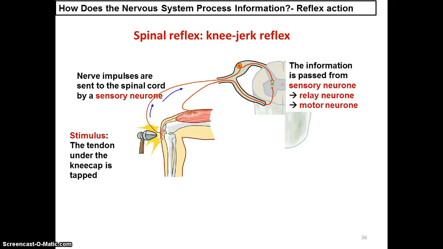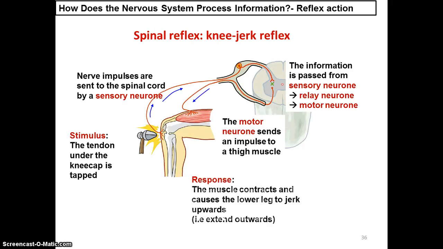The information is then passed from the sensory neurons to the relay neurons in the spinal cord, followed by the motor neurons. From there, the motor neuron sends the impulse to the muscles. The muscles contract and cause the lower leg to jerk.